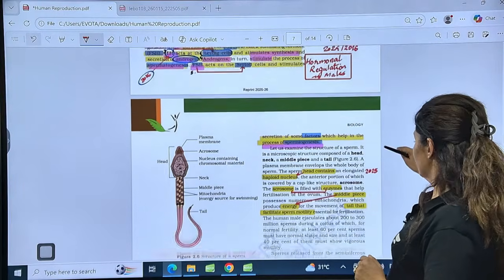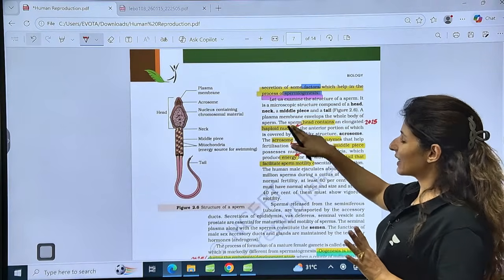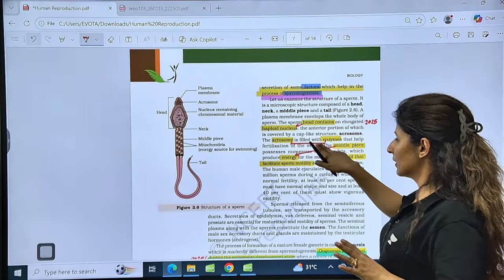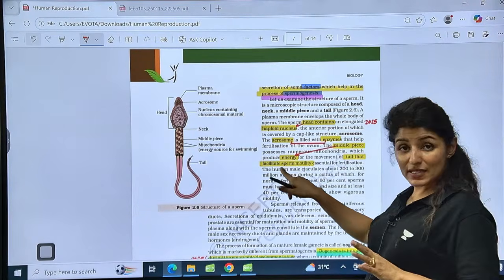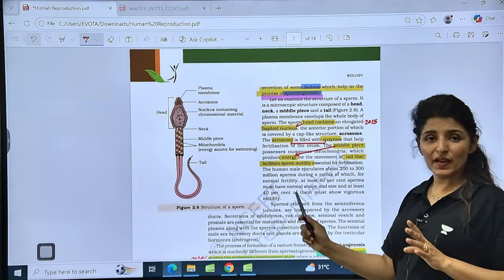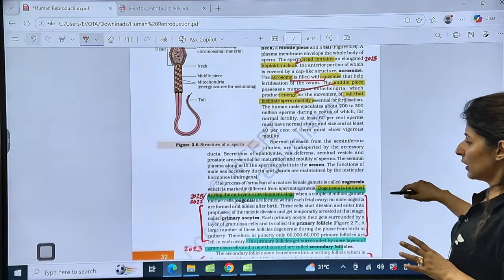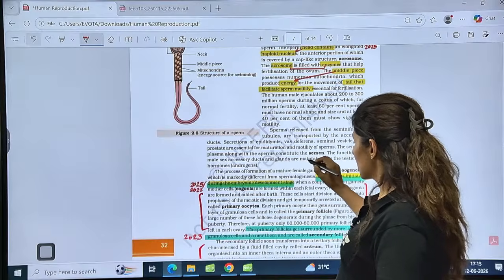Clear? Now again, functions in match the following 2025. Head contains what? Haploid nucleus. Acrosome present in the head is filled with enzymes. What about the middle piece? It provides energy because it contains a lot of mitochondria. Then the tail is meant to facilitate the sperm motility. Clear to all? Now, the seminal plasma along with the sperms forms the semen.